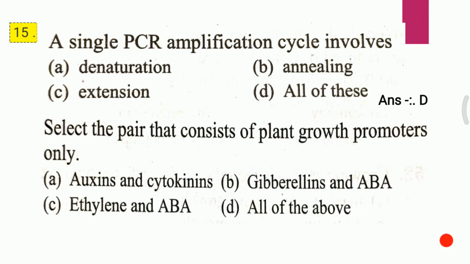Question second. Select the pair that consists of plant growth promoters only. A. Auxin and cytokinin. B. Gibberellin and ABA, that is abscisic acid. C. Ethylene and ABA, that is abscisic acid. D. All of the above. And the correct answer for the second question is A. That is auxin and cytokinin.